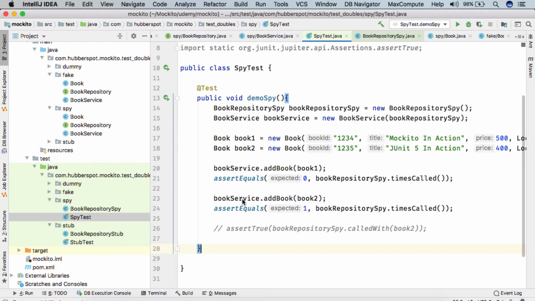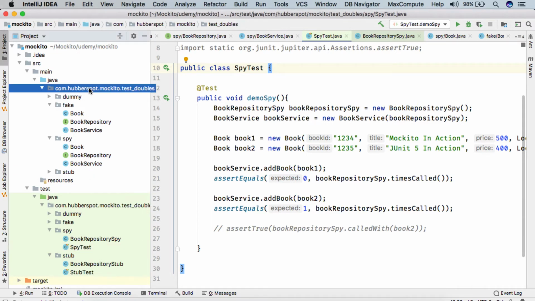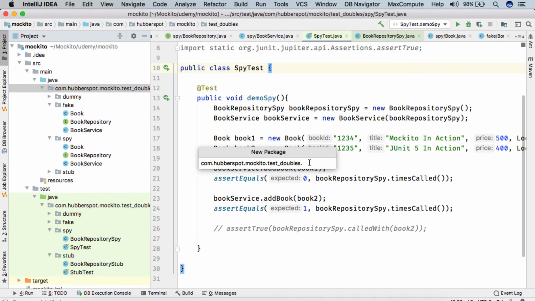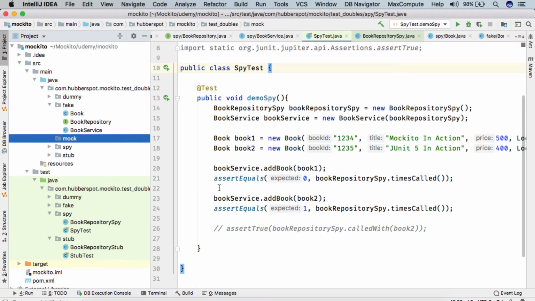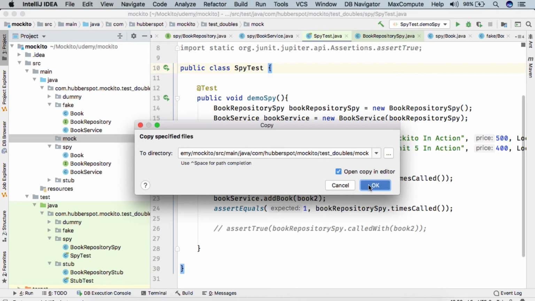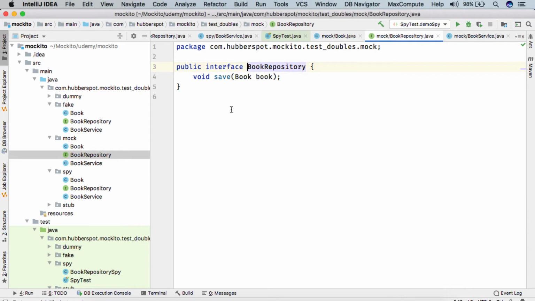Hello everyone. So friends, in our previous lecture we saw the demonstration of SPY test double. Now we'll see the demonstration of mock test double. As we discussed, this mock works very similar to SPY. In our main Java, we'll create a package test_doubles.mock, and here we'll simply copy all these three things to the mock package. The mock test double works exactly the same as SPY. It provides us a behavior verification capability.